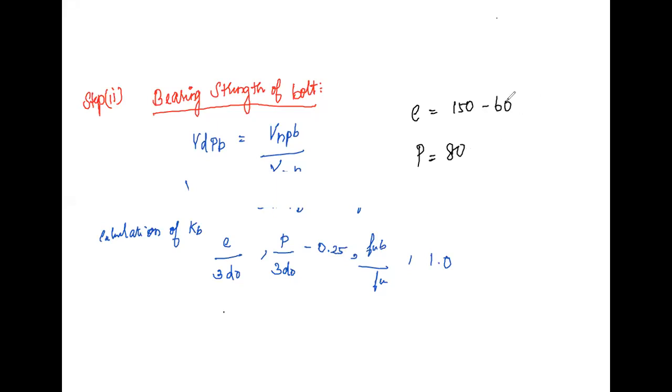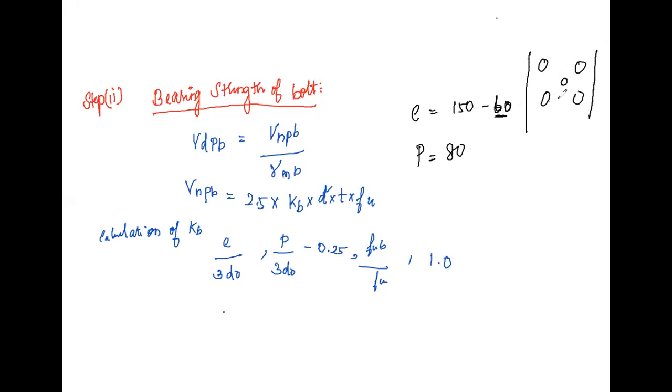we know the bolt center to center distance, right? In this is the bolt. See the diagram. You know this center to center distance, which is 60.